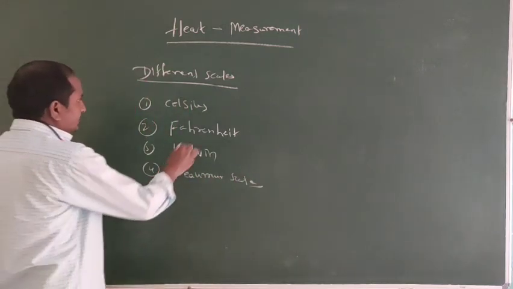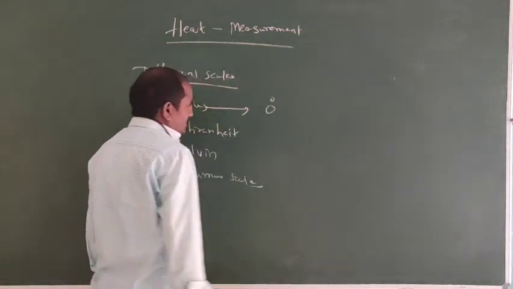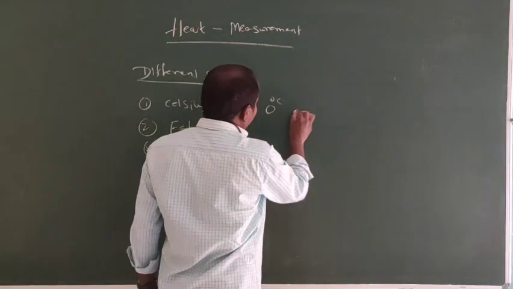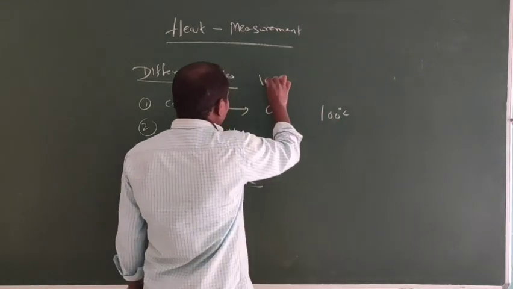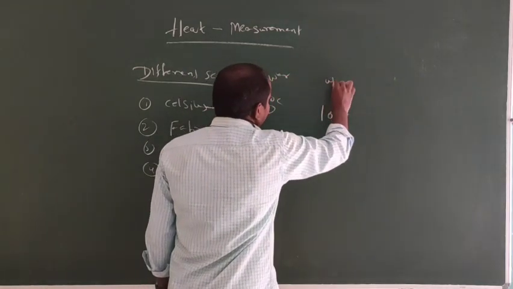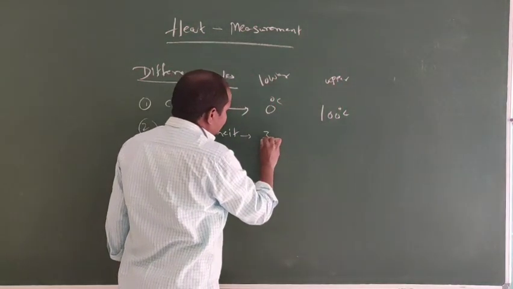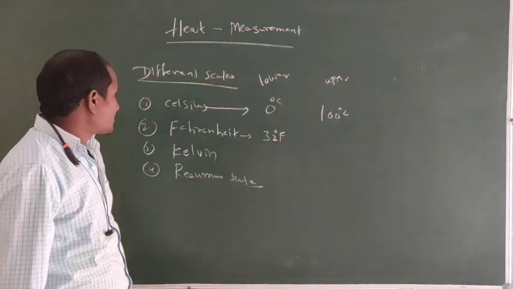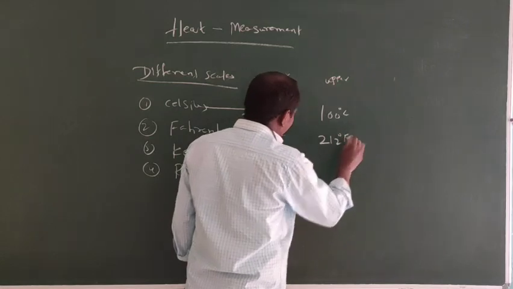In Celsius, 0 degree Celsius is the lower fixed point, and the upper fixed point is 100 degree Celsius. In Fahrenheit, 32 degree Fahrenheit is the lower fixed point, and the upper fixed point is 212 degree Fahrenheit.